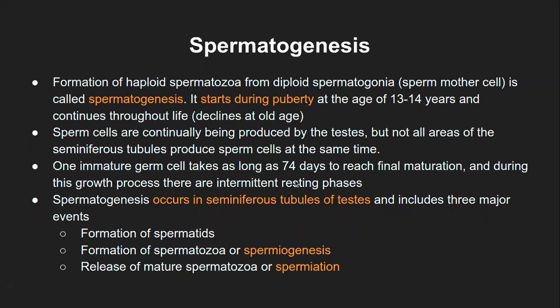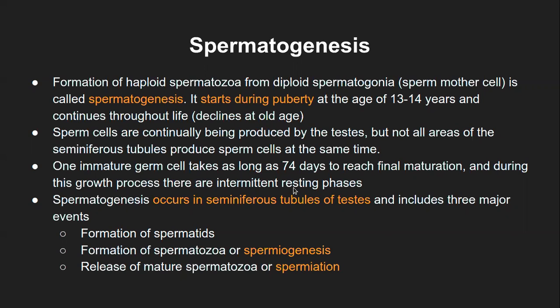Like again, there are markers within the testis which define, let's say there are enough spermatozoa inside the testis, and of course there are enough which are stored with the semen in the ejaculatory duct or in the vas deferens structure. Then the testis will get a signal not to produce any more of the sperm, and that is what these intermittent resting phases are, depending on how much of the sperm is already present in the testis.